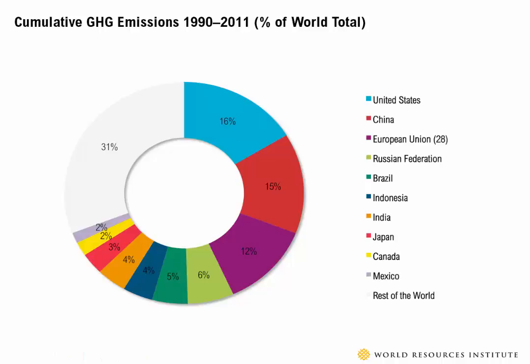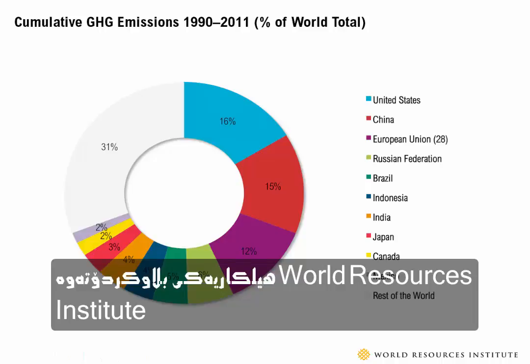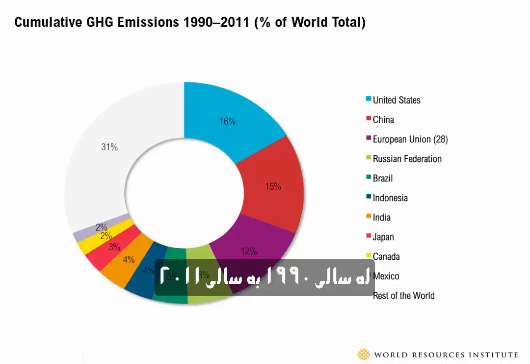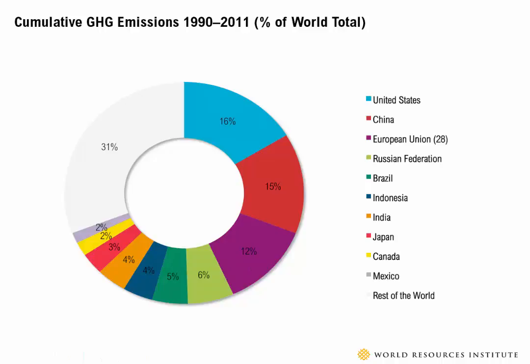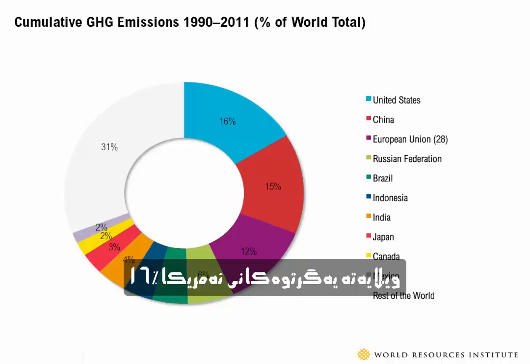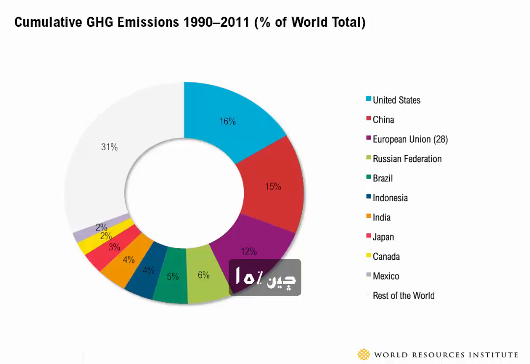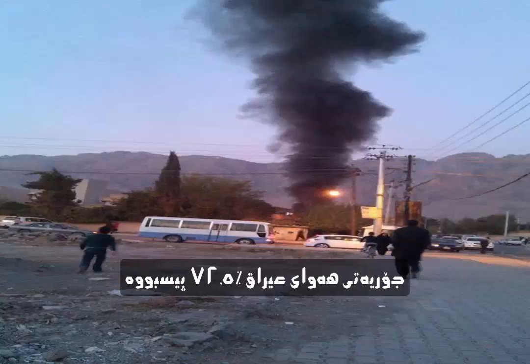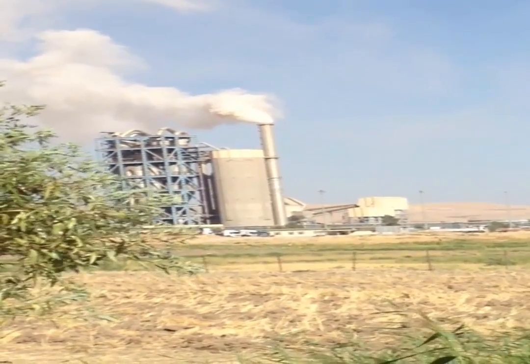The World Resources Institute shares a graph that shows cumulative greenhouse gas emissions from 1990 to 2011. United States 16%, China 15%. Iraq is one of the countries that has the same problem. The quality of Iraq's air is 72.5% polluted.